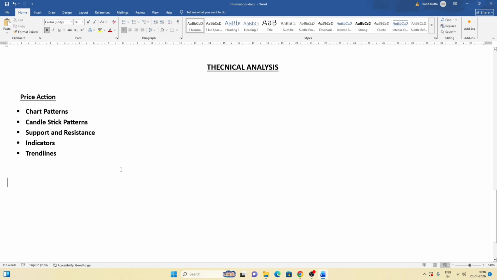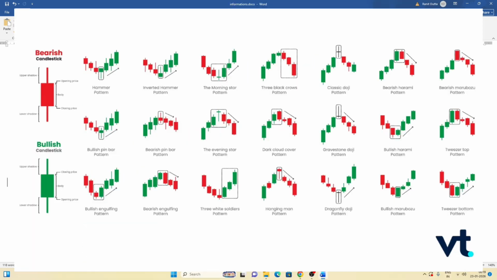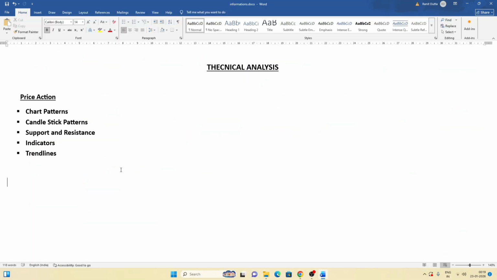The market is not from 10 or 20 years ago. It's from hundreds of years ago. Since then, some patterns form in the market. And whenever these patterns form, price moves in a particular direction, like the bullish flag pattern. According to technical analysis, whenever this pattern forms, price moves up. Vice versa for bearish flag patterns. Same for candlestick patterns. Here are some chart patterns and candlestick patterns. Pause the video and take a screenshot.